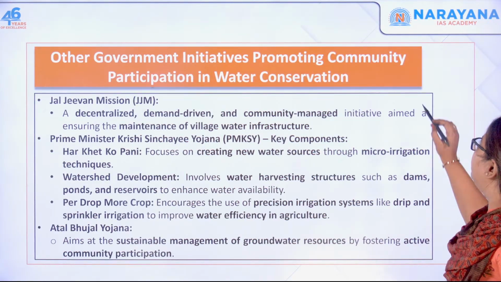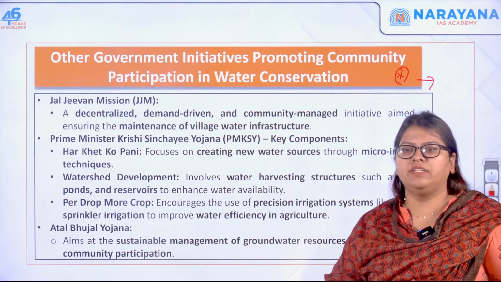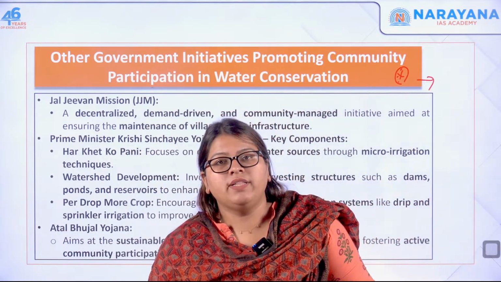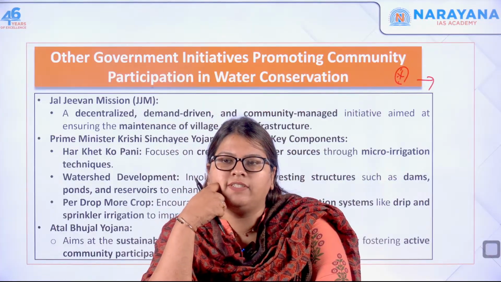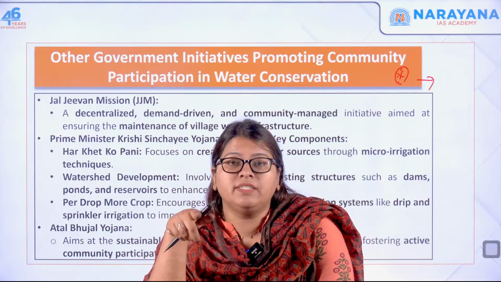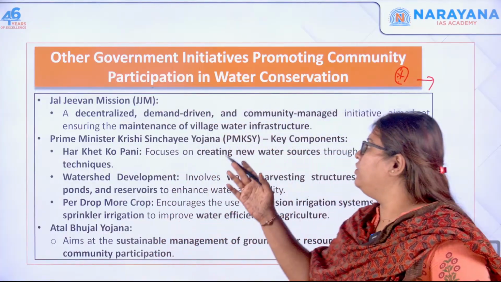Now it is very important for us to know, this is one such initiative that has been recently launched. But what are the other initiatives towards rainwater harvesting? And also what are the initiatives where there is community participation in conserving water? You need to know. One can be your Jal Jeevan Mission.